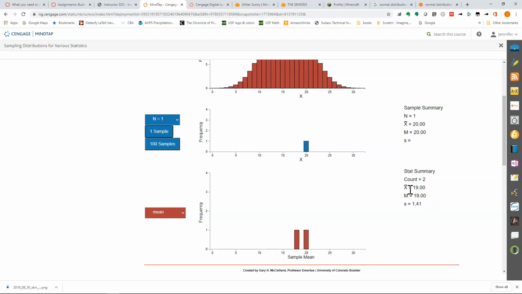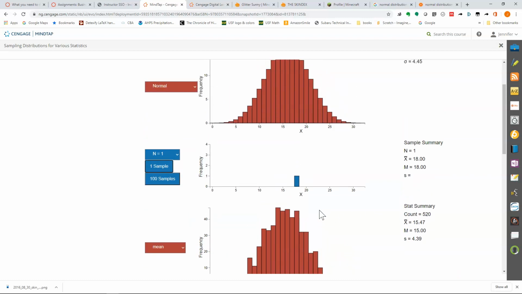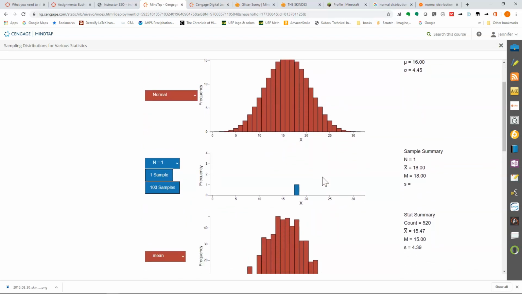And the statistic that's being computed down here is actually the average of the means from those samples. So this is the average of two averages. And I can keep doing this. And if I do it for long enough, let me do 100 at a time. I don't know how many it'll let me do. So now I've got 520 different samples having been taken. These are samples of size 1. And the distribution is looking very much like the distribution up here. And that's not a surprise because we're taking samples of size 1. It's like we're studying the entire population.